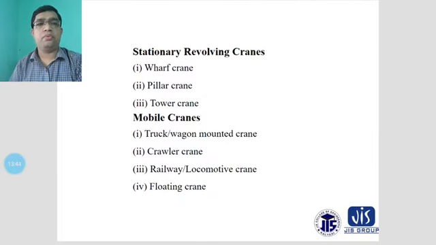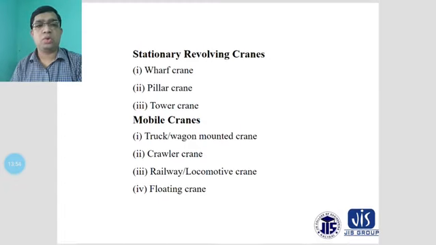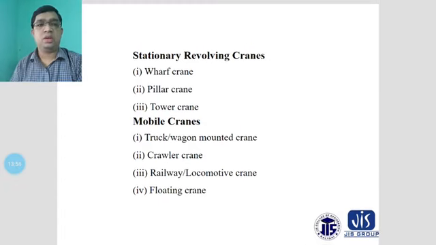The wall crane and the pillar crane are considered stationary revolving cranes, and the tower crane is also considered a stationary revolving crane.